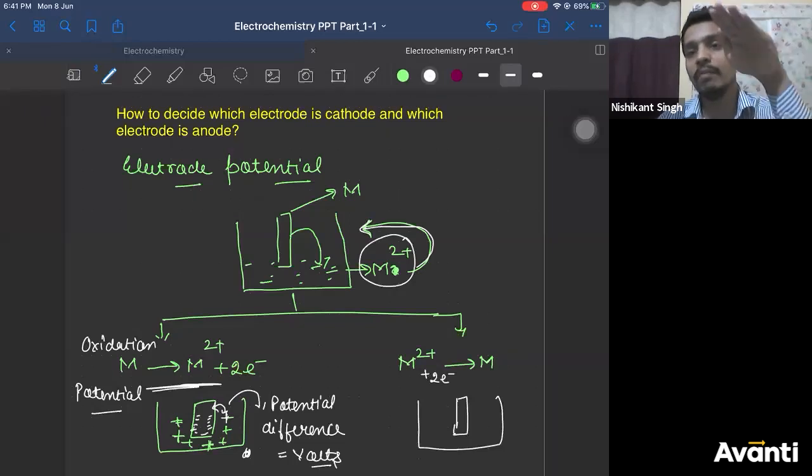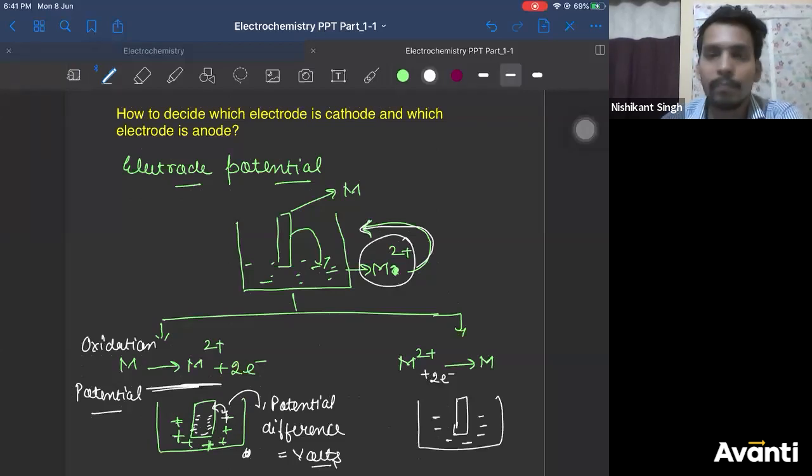If positive ion concentration in solution decreases, what charge will the solution get? Negative charge. And then what charge will the electrode acquire? Positive. Again, there will be some potential difference.